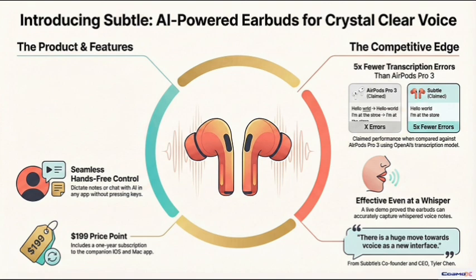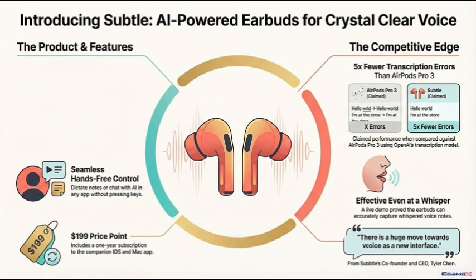It really is. So the critical takeaway here for you, our listener, is that this isn't really about better earbuds for music. Not at all. It's about selling a solution to a real-world problem. They're using specialized AI to turn any loud, chaotic place into your own quiet digital workspace.